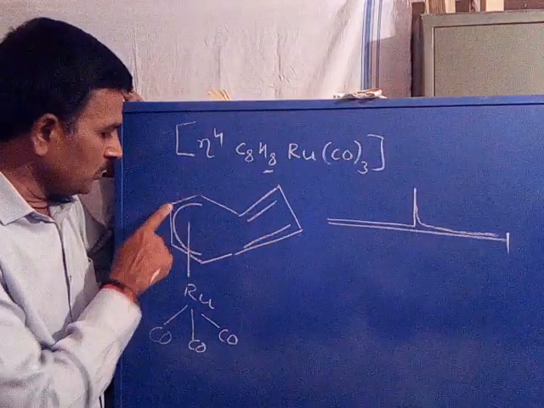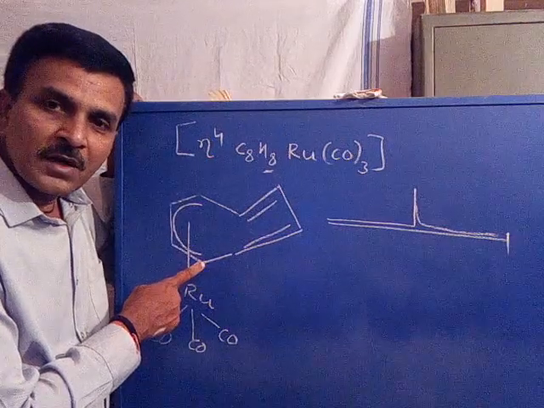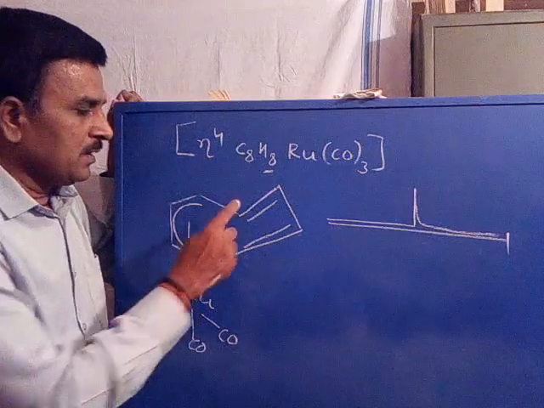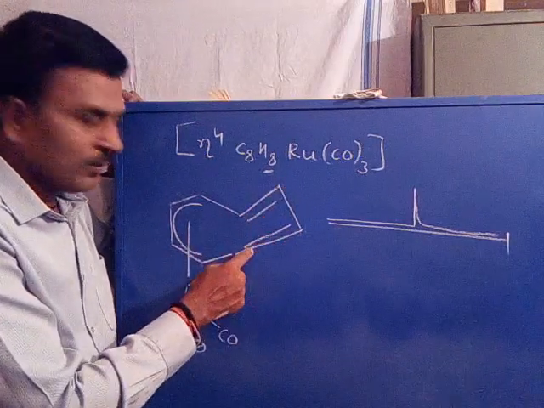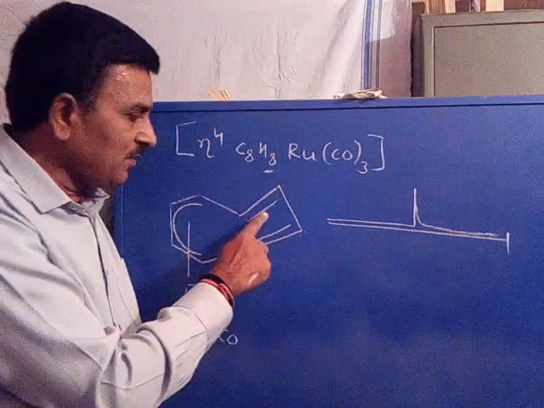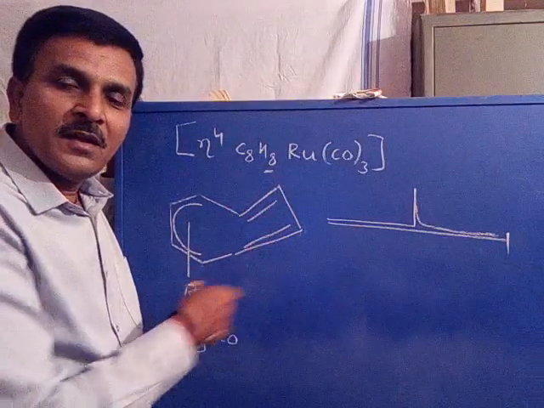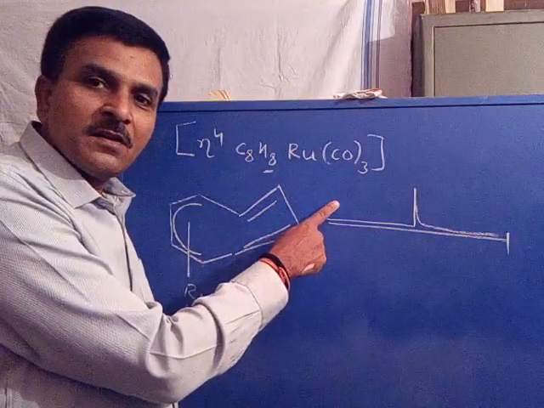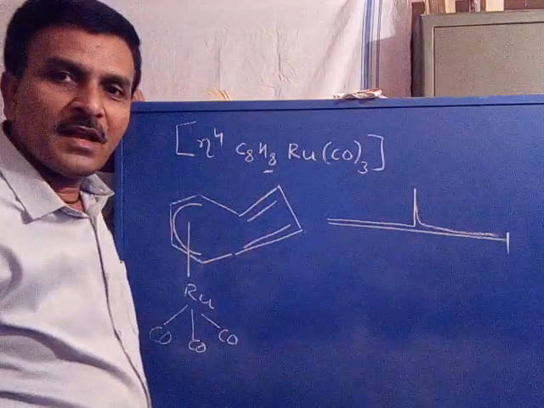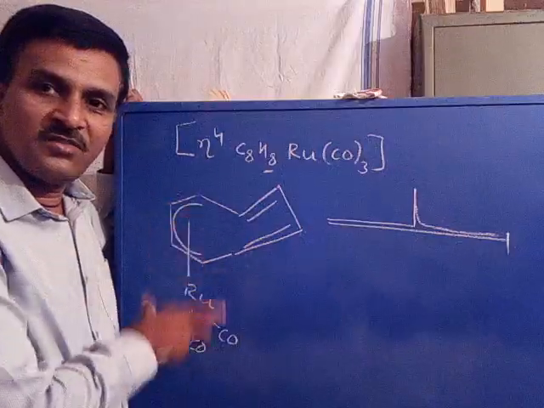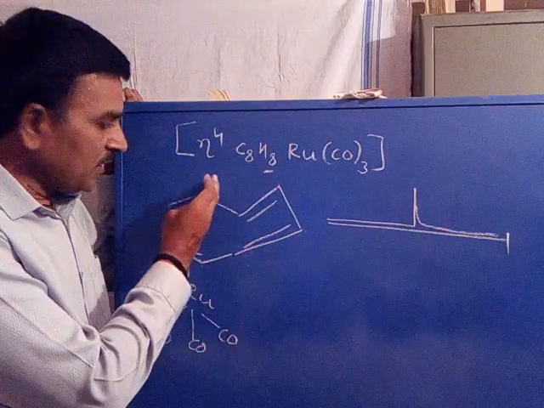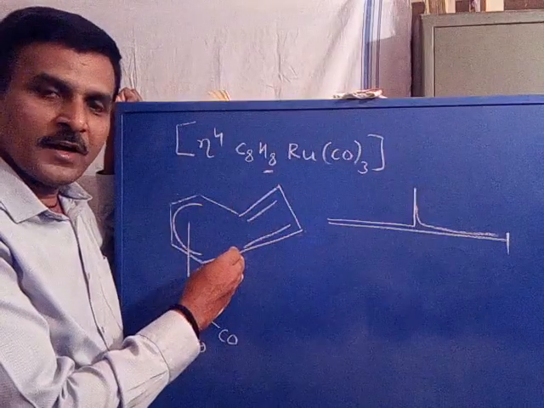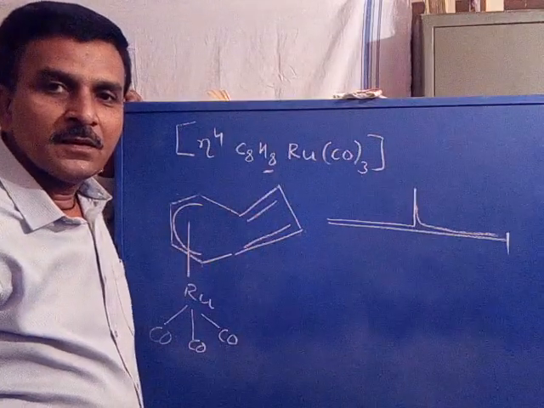The protons on 1, 2, 3, 4 carbons contributed in the attachment with the ruthenium belong to one set. The protons on 1, 2, 3, 4 carbons belong to the other set, as these carbons are not contributed to attach with the ruthenium. But at higher temperature, only one signal appears. However, there are two sets of protons according to this structure. One set from the ligand of this side, the other set of protons with 4 hydrogens on the other side, but appear